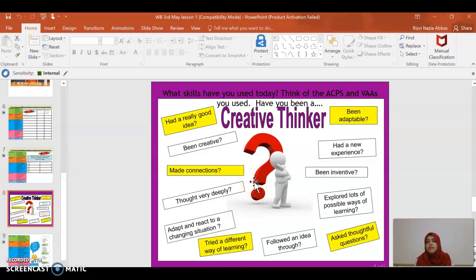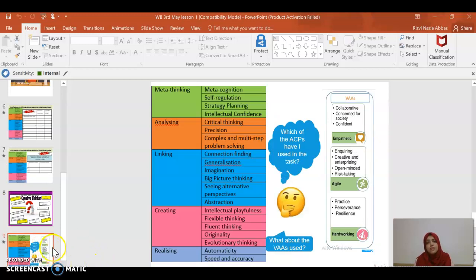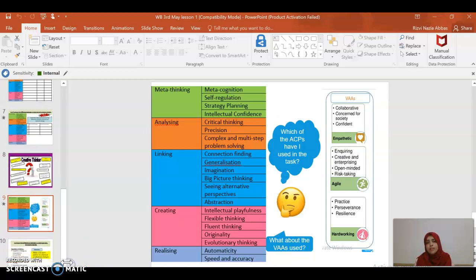So, what skills have I used today? Think of the ACPs and the VAs. Have you been a critical, creative thinker? Have you had a good idea? Have you made connections? Have you tried a new way of learning? Think about what ACPs and VAs you have used in the lesson today.